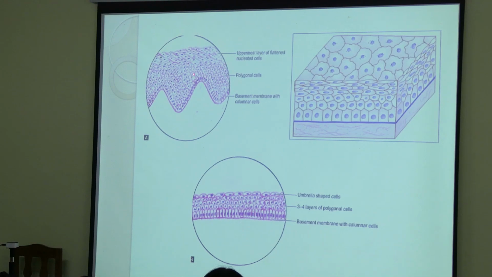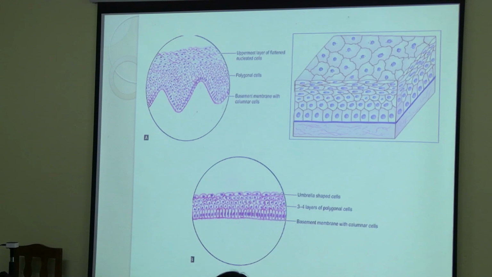Will it be simple or stratified? Stratified. Which cells do you have to look at? This cell or these cells? You have to see the shape of these cells. So you can see the uppermost layer of flattened nucleated cells. So which epithelium? Stratified squamous epithelium.